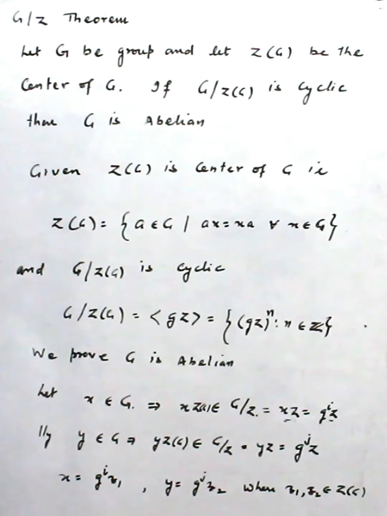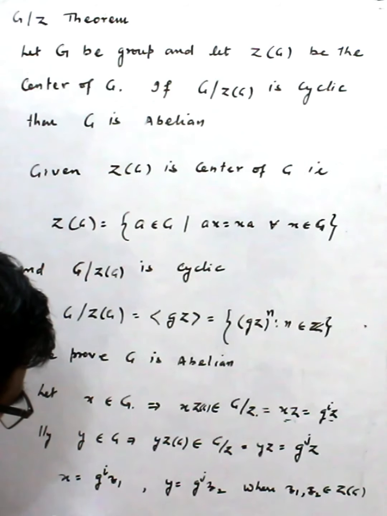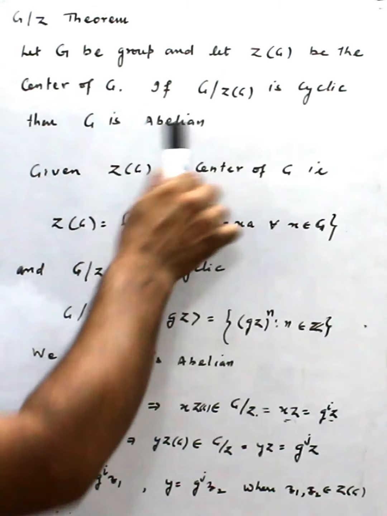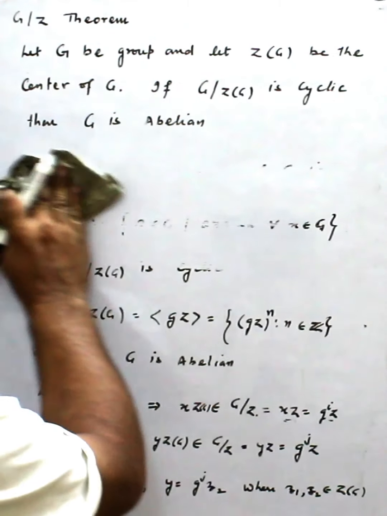Now we show xy equals yx, because x and y are elements of G, and to show G is abelian we have to show these are commutative. It is simple, not difficult.